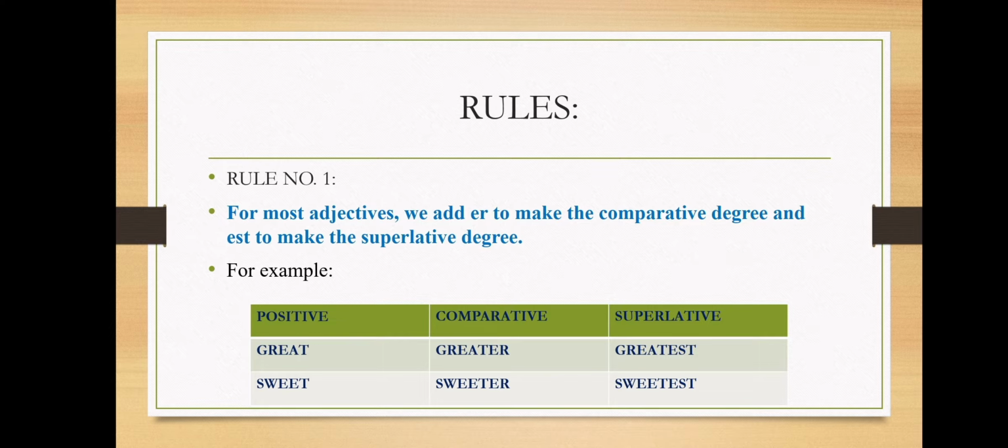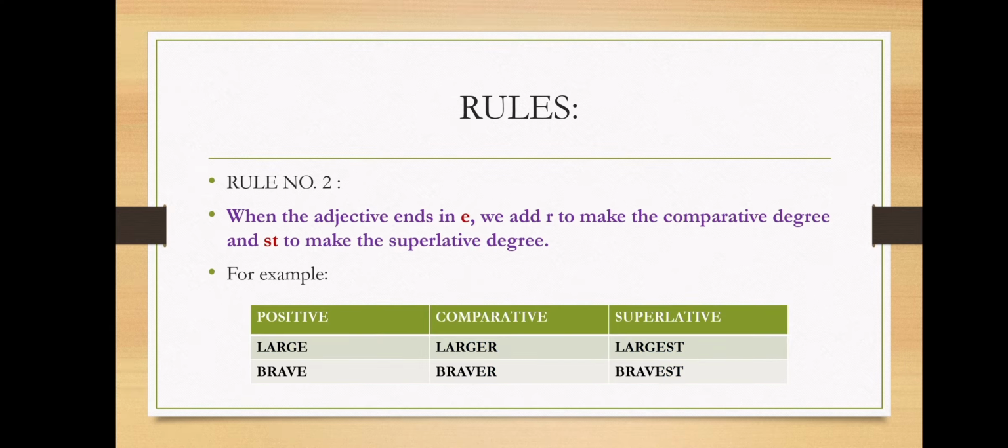Now rule number 2 is when the adjective ends in E, we add R to make the comparative degree and ST to make the superlative degree. Now see the example. Large. Now large ends with E. So according to the rule, we will add R to make the comparative degree and ST to make the superlative degree. So large, larger, largest.